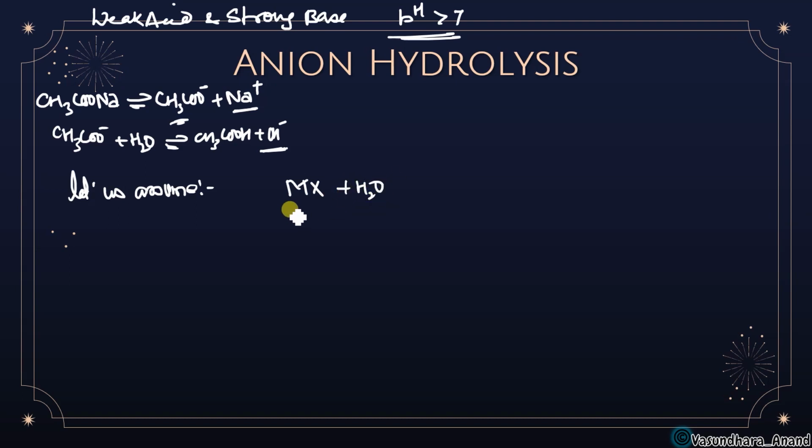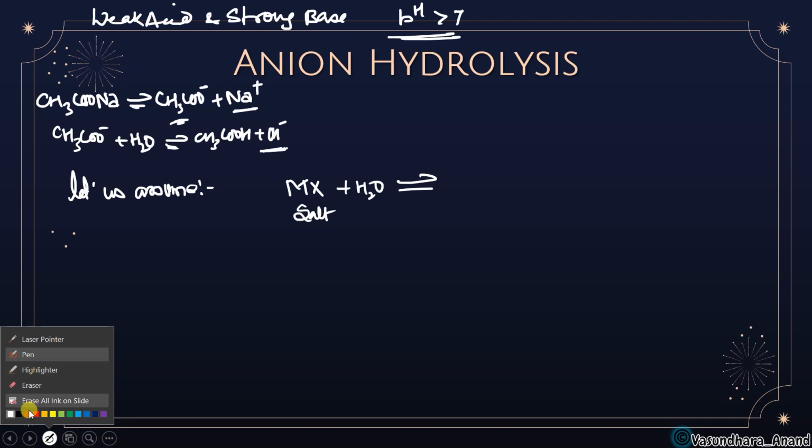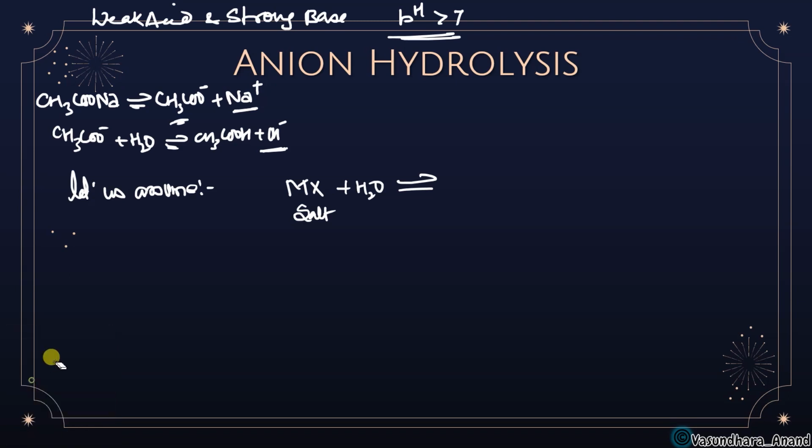What will happen, this will break to give M plus aqueous and X minus aqueous. Actually it is going to ionize. Got it? This is going to help ionize the salt.